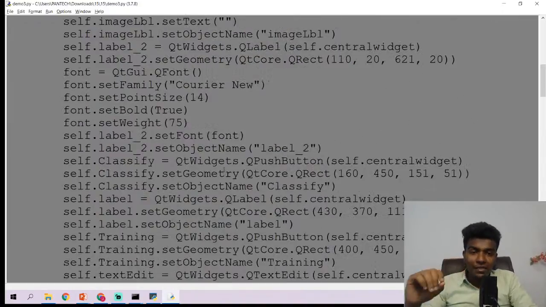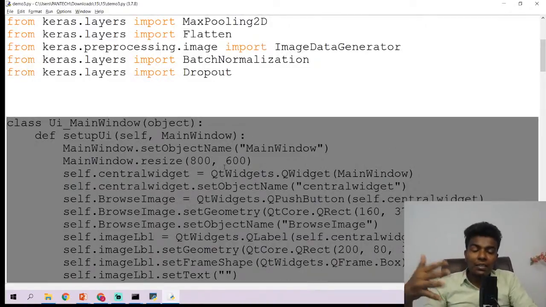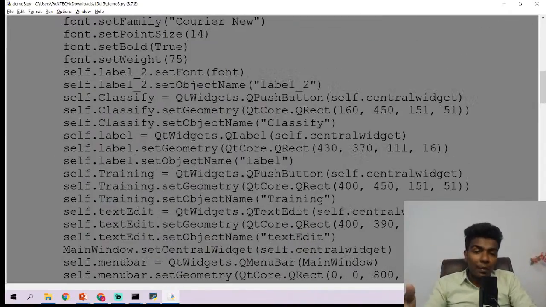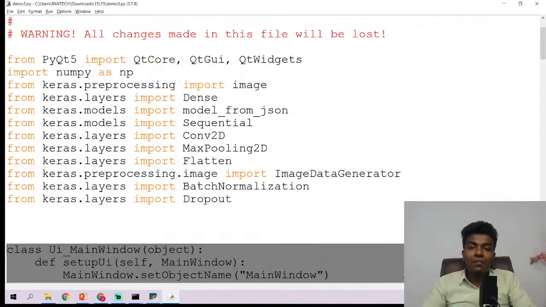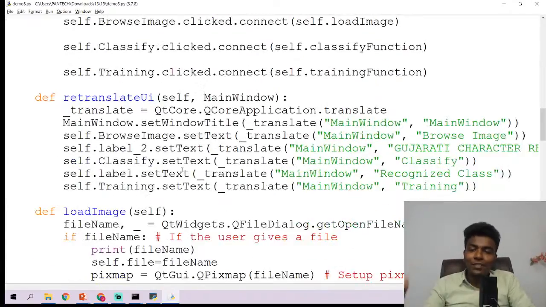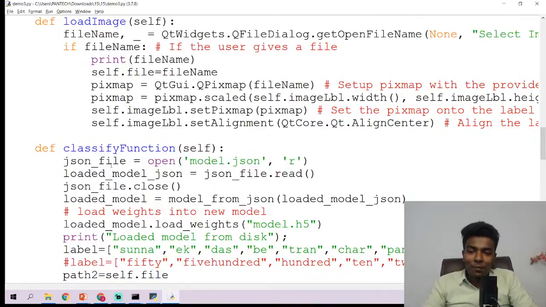This is very simple. Whenever we see, as a basic programmer or basic learner, this kind of huge program, we get demotivated, thinking this program is really huge and I can't learn it. So frankly, I'm telling you, this complete part is designed by PyQt Designer. After that we have other programs, which were written by me.